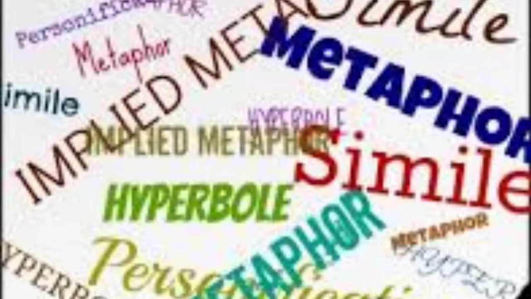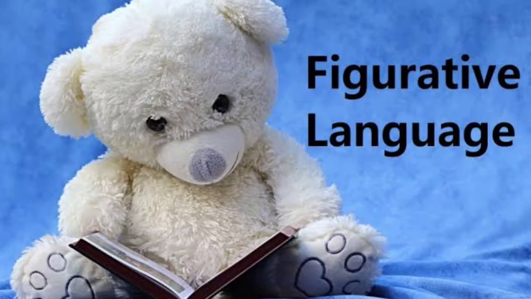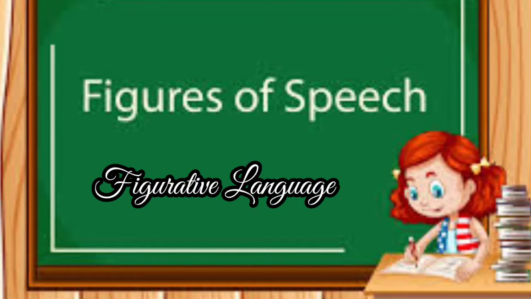So in your syllabus there are 7 kinds of figure of speech, that is simile, metaphor, personification, hyperbole, apostrophe, oxymoron and onomatopoeia. So let's discuss. Figure of speech is nothing but a figurative language, what we use while framing a sentence or to speak.